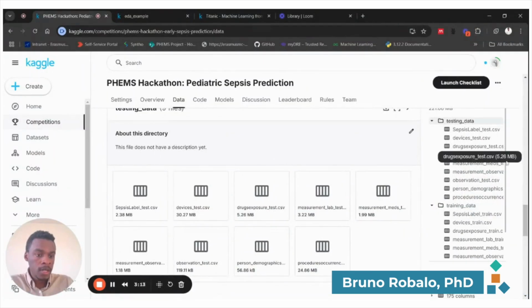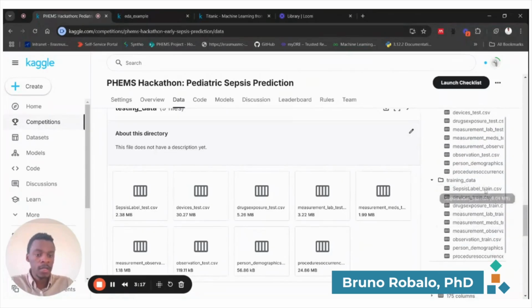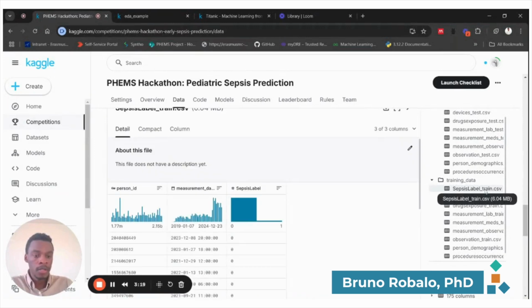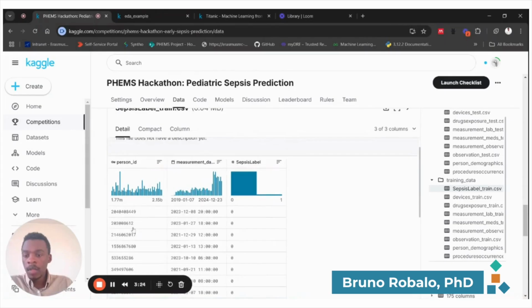And just looking here at the training data, if we open here this sepsis label train, you will see a column with the person ID, a column with the measurement date time, and a sepsis label. So this basically indicates for each patient and at specific time point if the patient had sepsis, yes or no.